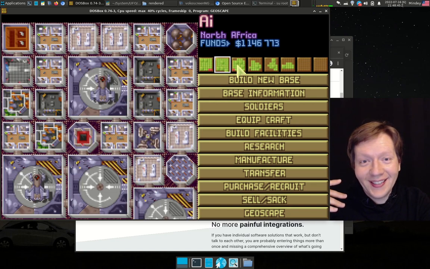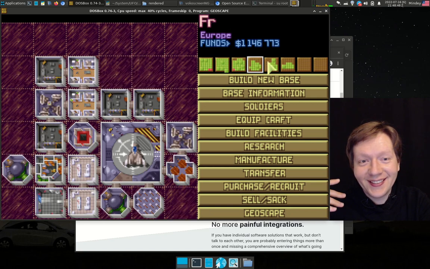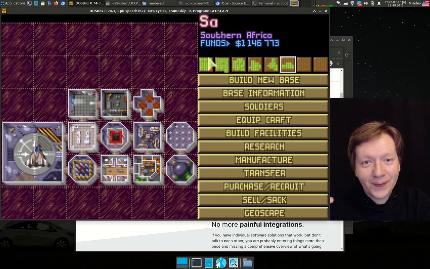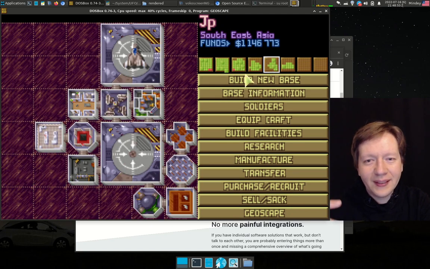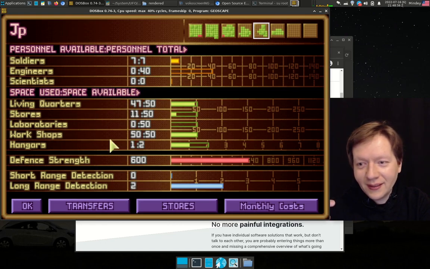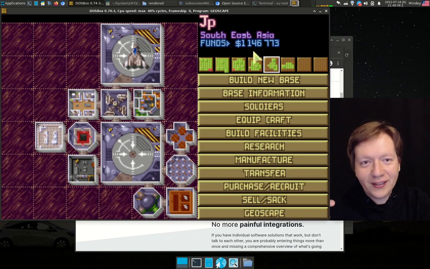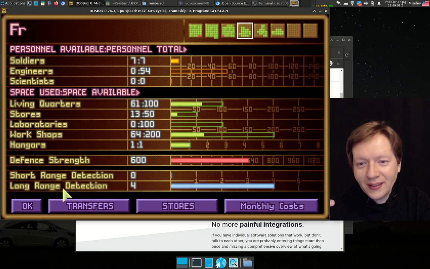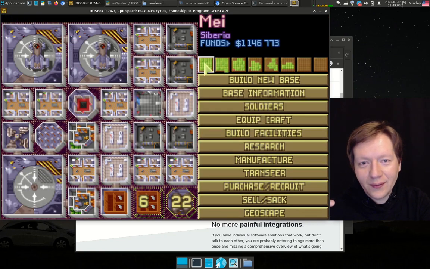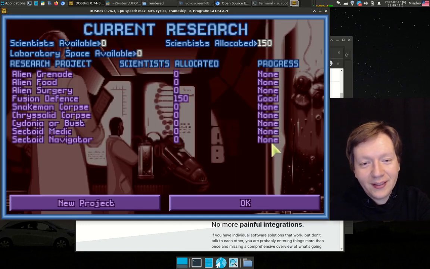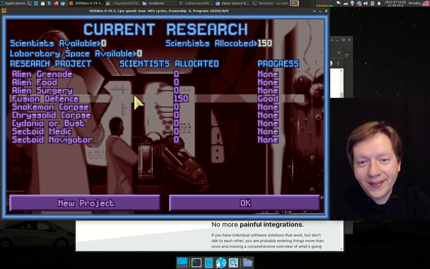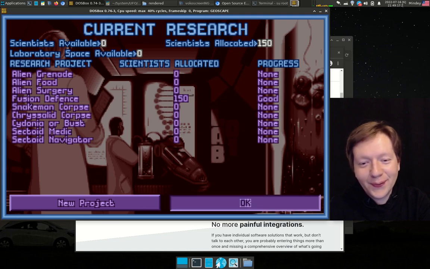Maine, Siberia, and North Africa, and those bases have different numbers of scientists, engineers, and so on. And we have not enough space. What is the psionic laboratory? New kinds of facilities occur, and we can see we can still research some fusion defense. Wow, 150 scientists working on fusion defense.